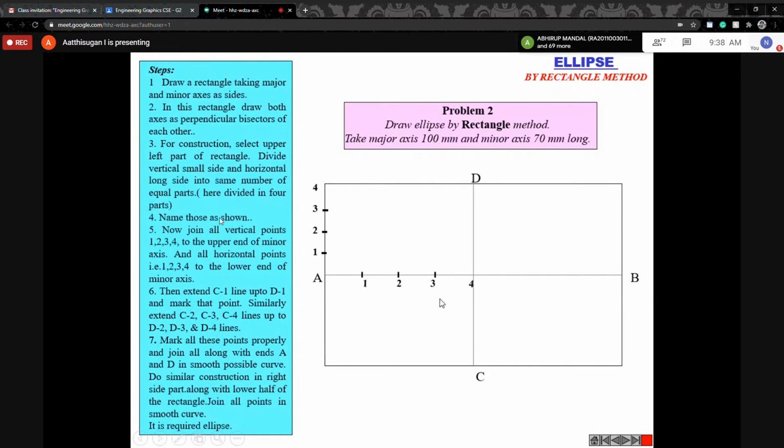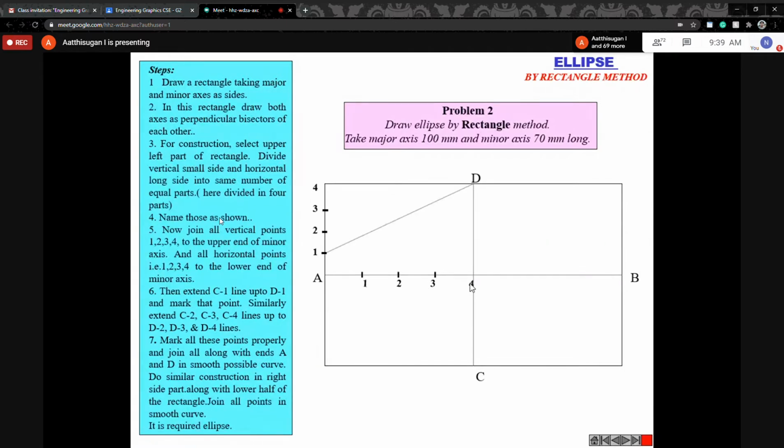Okay, I divided the equal parts like this. I am repeating slowly. First you draw the rectangle. In your case, the rectangle length is 150, height is 70. From the center point, remember, divide into 4 quadrants. Then I take the first quadrant, divide this line into equal parts, 4 equal parts, and here also 4 equal parts. Next step is important.